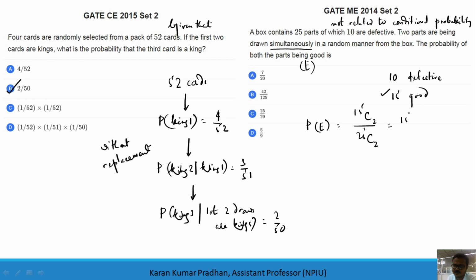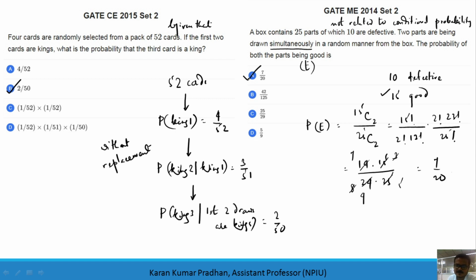This is 15 factorial divided by 2 factorial times 13 factorial, and 2 factorial times 23 factorial divided by 25 factorial. If I cancel out the terms, I get 14 times 15 divided by 24 times 25. Cancelling out the terms further, finally you will get 7 by 20 as the solution.